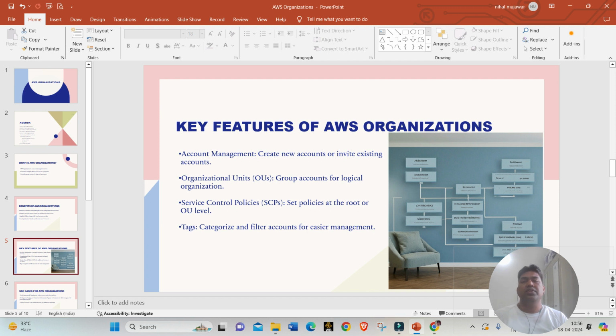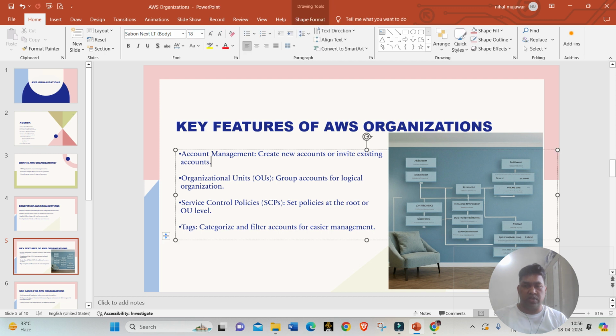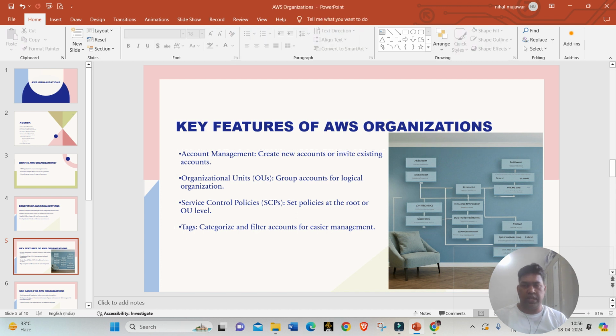Now let us switch and talk about key features of AWS Organizations. Account management is one of the features, so we can create new accounts or invite existing AWS accounts. That we'll see when we switch to the console view in a while. Then there are organization units.